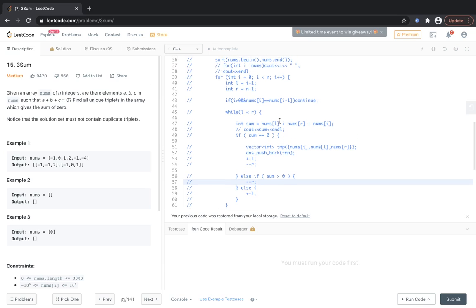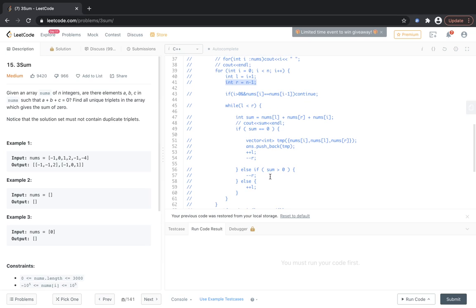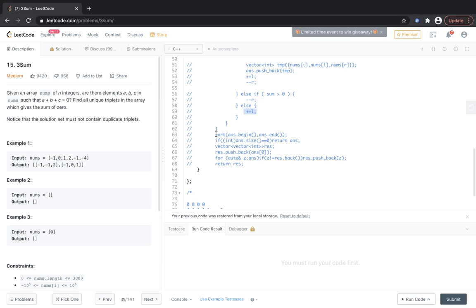And to decrease something, we know that when we move the right pointer to the left side, the elements on the right side are already higher, so moving this pointer to the left would give us lesser values of elements. So if the sum is greater than 0, we need to decrease that, and we need to move the right pointer. Moving the left pointer would increase the sum. And if the sum is less than 0, we need to increase the sum, because what we want to do is make the sum 0, since that is what is asked in the question, right? So we increase it, and yeah, and then again we sort the answer.